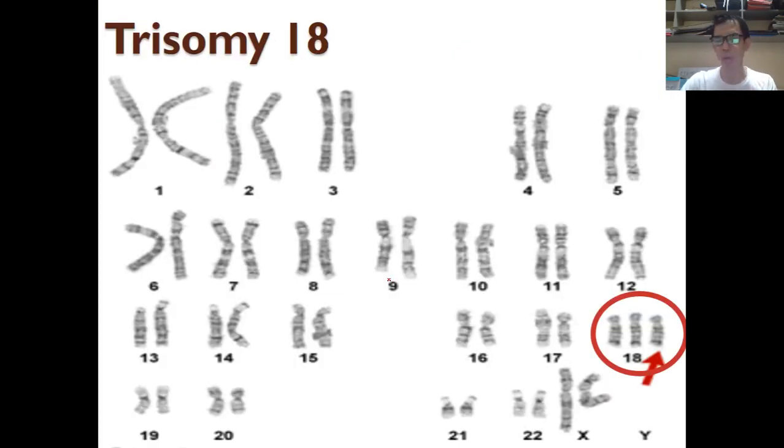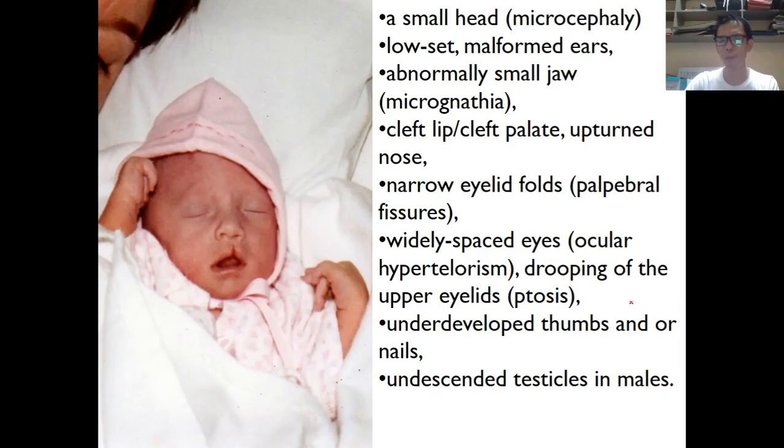Alright. Next one is the trisomy 18. So what happens here is, instead of having it in number 21, we have an extra chromosome on the 18th place of this karyotype that we have right here. Alright, so as you can see here, we have 3 instead of 2. So what we have right here is Edwards syndrome. These are the characteristics of a person who has Edwards syndrome.